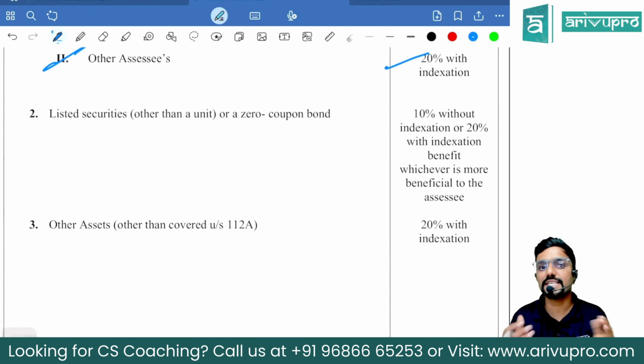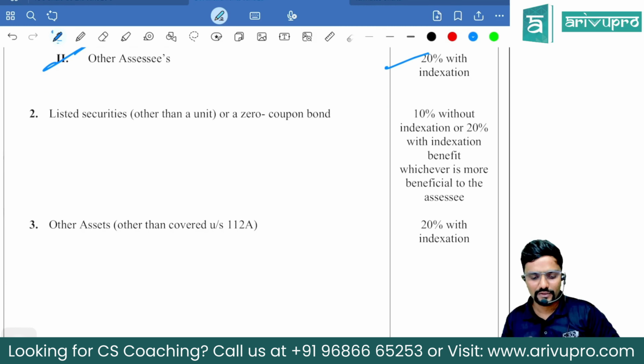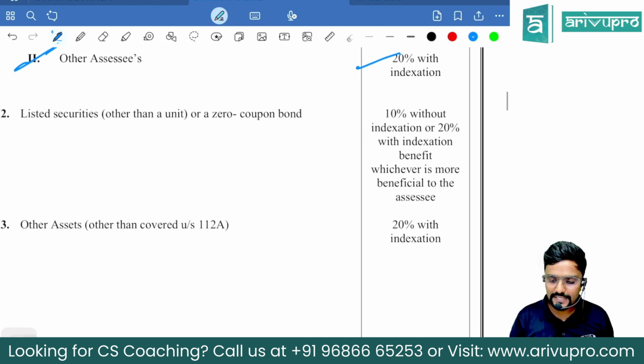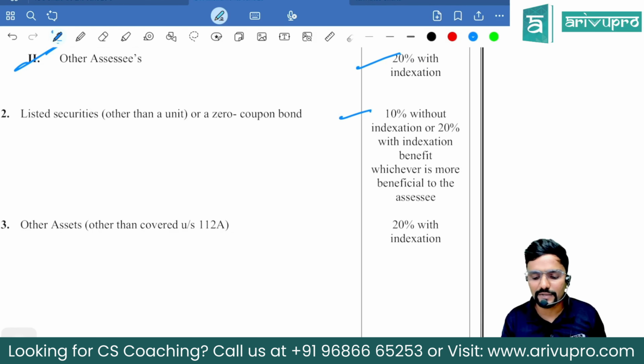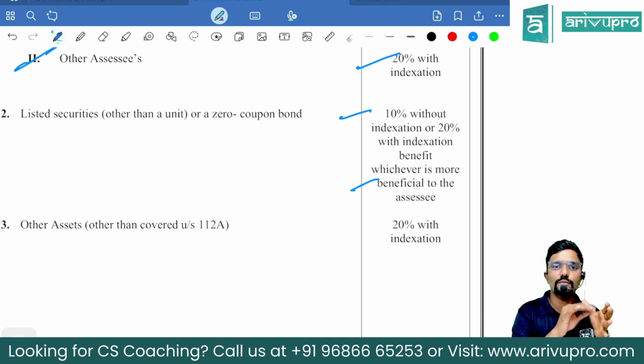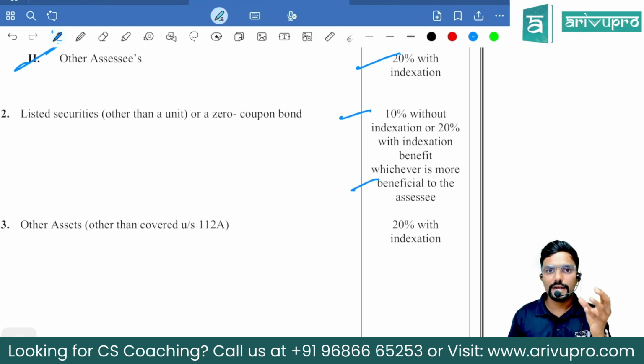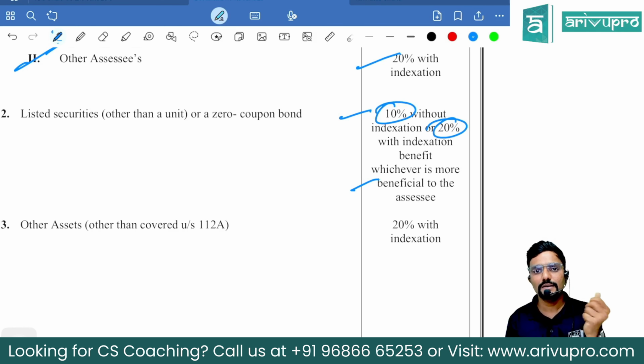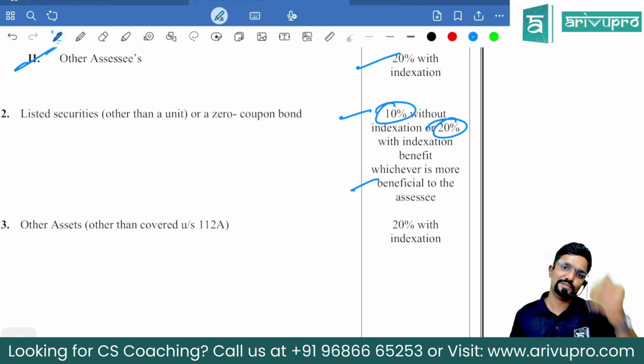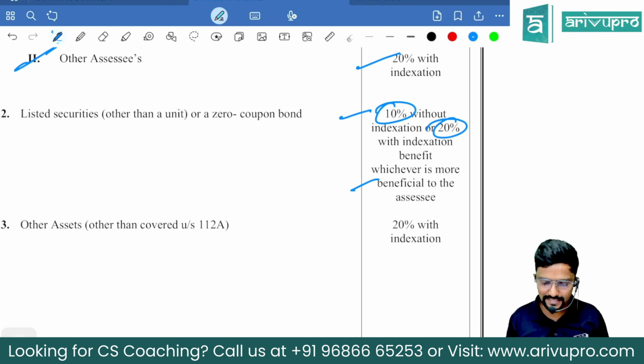Sir, what if it is listed securities, other than units of mutual funds or zero coupon bonds? What is the tax rate, sir? 10% without indexation or 20% with indexation benefit, whichever is more beneficial to the assessee. That means we have to calculate the gain both with indexation and without indexation, and apply the respective rates. On the gain with indexation, you apply the 20% tax rate. On the gain without indexation, apply 10%. Wherever the tax liability is lower, you will go with it.